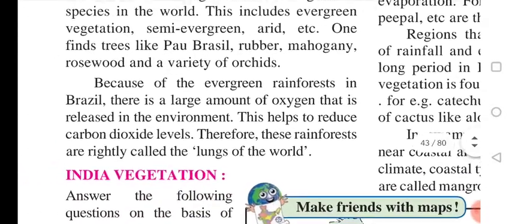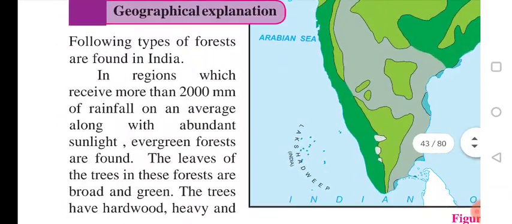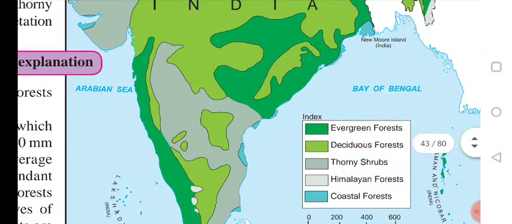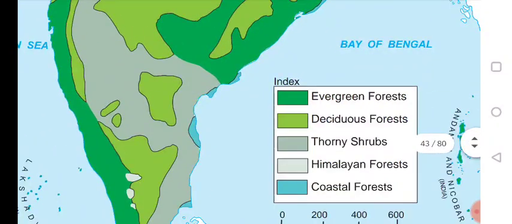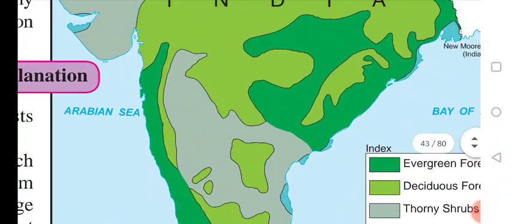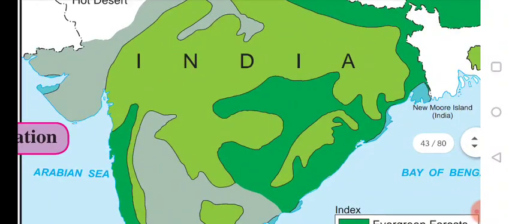Now see, here you can see evergreen forest, the dark picture that is given. See the index and you can see all these are evergreen forest, dark green it is given.